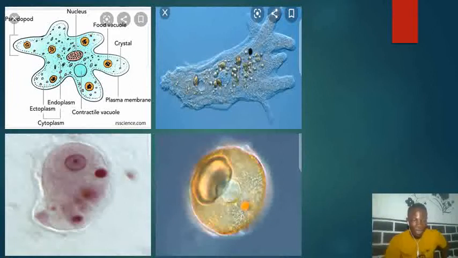Alright, so in your shots now, the very first one in the top left corner is the amoeba. On your top right corner, another amoeba is there. Now we come to the down left corner, where you have the Entamoeba, and in the down right corner we have the Arcella. So these are examples of organisms in the phylum Rhizopoda.